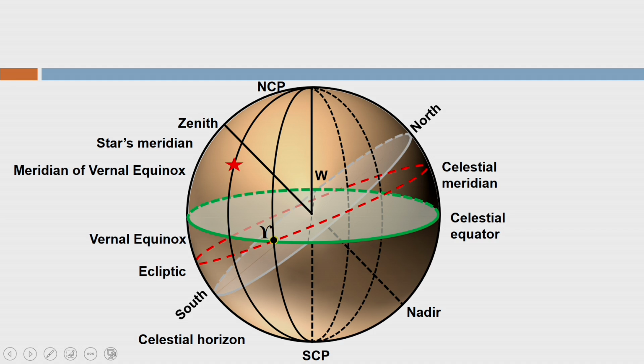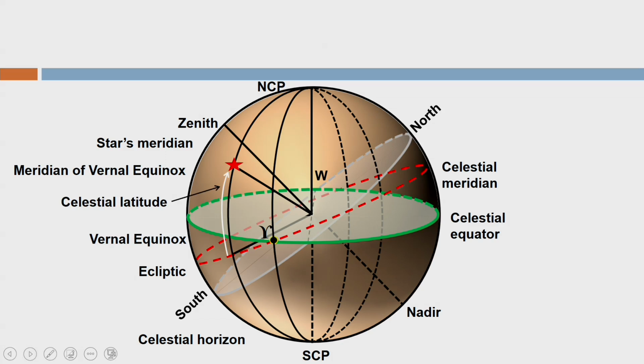I want to measure two coordinates of the star which are independent of any time of earth, either its rotation or daily spin or its annual motion. So, how can I do it? Now, let us look into the animation. I have the star's meridian. If I connect the center of the celestial sphere to the star, then we have framed an angle, you can see here in the animation. So, this is my celestial latitude.